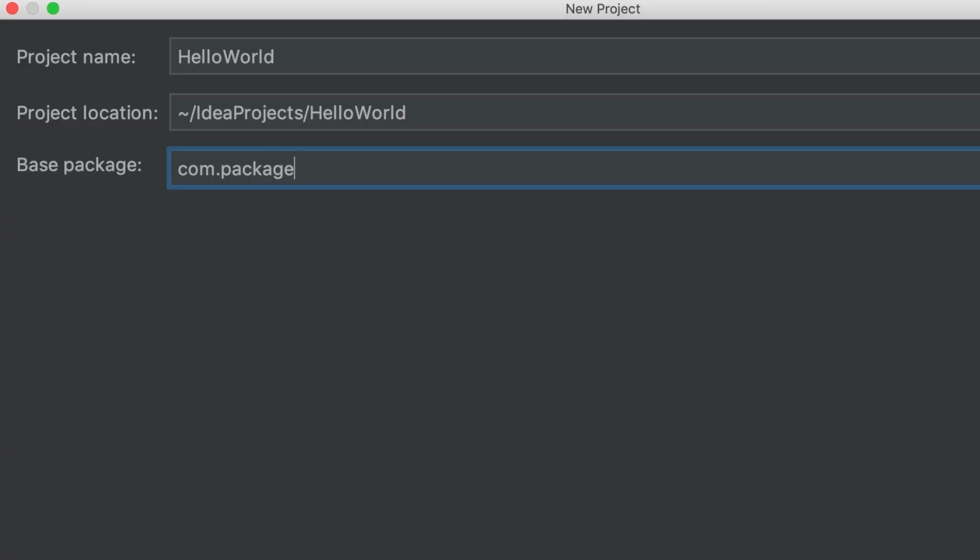Now, by convention, the base package for a Java project is the domain name of your company in reverse. So my website is codewithmosh.com. That is why I'm going to set the base package for this project to com.codewithmosh. Now, it doesn't mean that you should have an actual domain registered on the internet. This is just a way to create a namespace for our classes. So now every class that we create in this project will belong to this package. We're going to talk about packages in more detail in the future. So for now, just type a base package for your project. It can be com.yourname or whatever. It doesn't really matter. All right, now let's go forward.